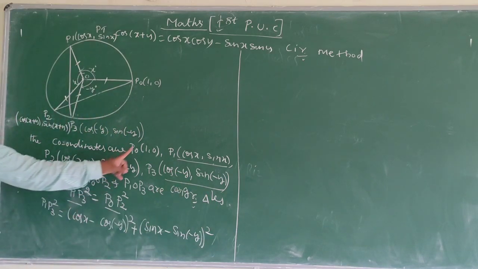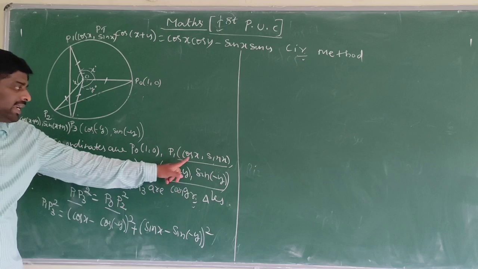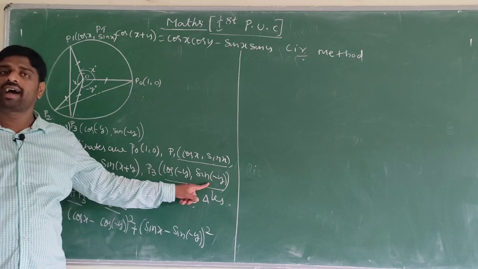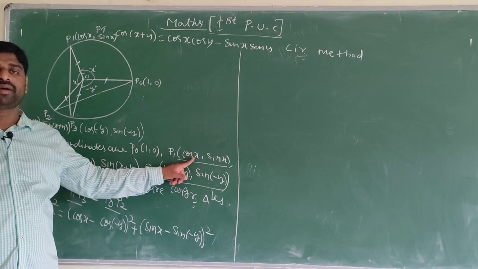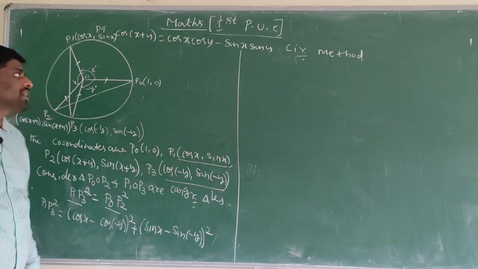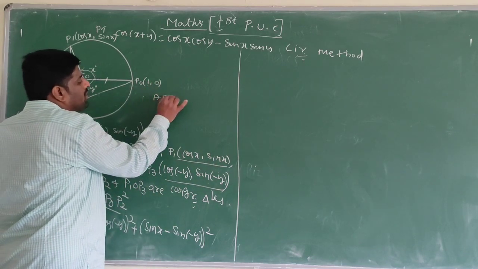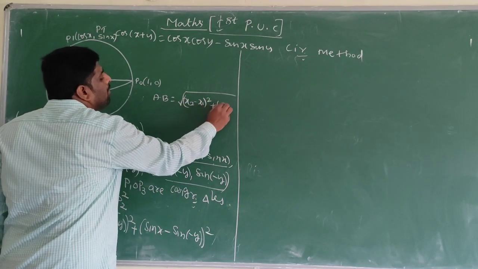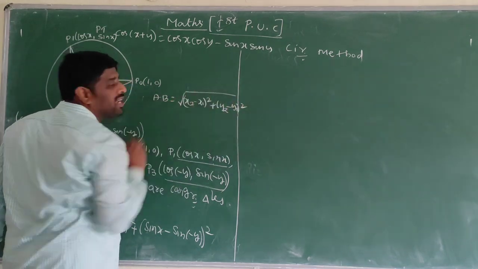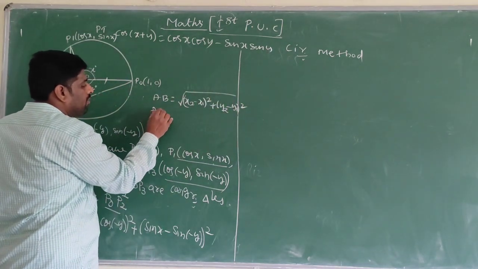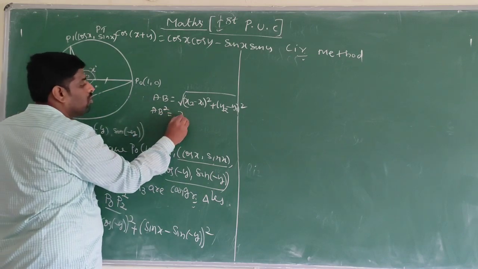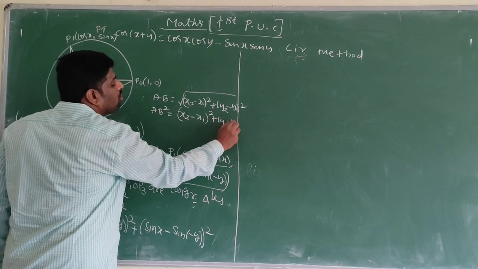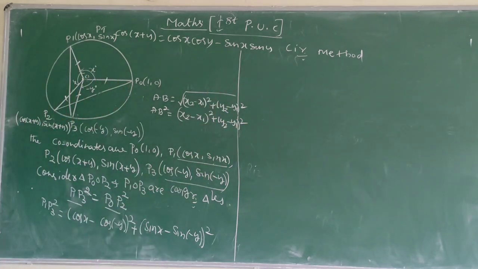For P1 P3 square, here P1, here P3, the distance formula is x1 minus x2 whole square plus y1 minus y2 whole square, or x2 minus x1 whole square plus y2 minus y1 whole square. So AB square is equal to (x2 minus x1) whole square plus (y2 minus y1) whole square.